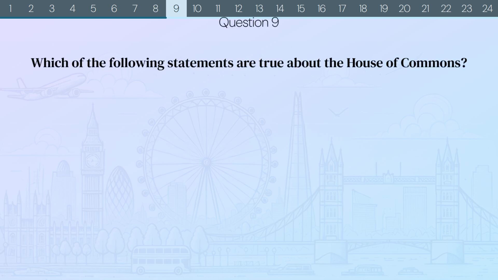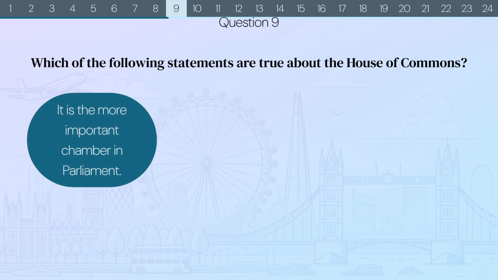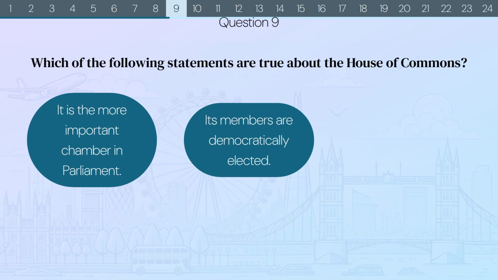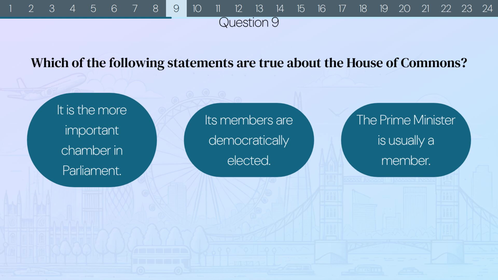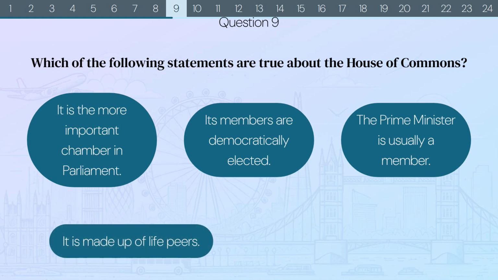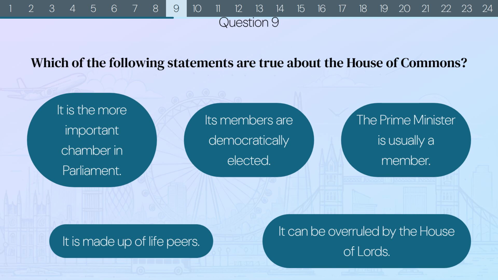Question 9. Which of the following statements are true about the House of Commons? It is the more important chamber in Parliament. Its members are democratically elected. The Prime Minister is usually a member. It is made up of life peers, or it can be overruled by the House of Lords.